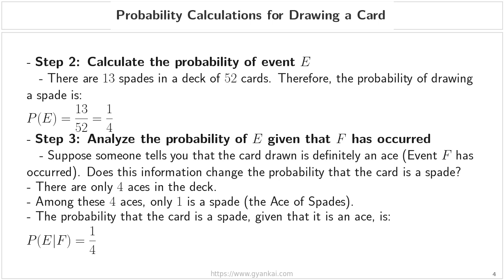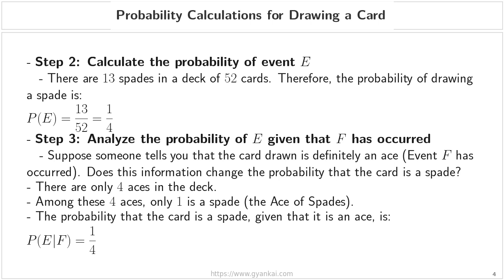Imagine you are holding the card and I tell you, I can confirm this card is definitely an ace. Now, ask yourself, does this new information change the likelihood that the card is a spade? To find out, let's look only at our new sample space. We are now only concerned with the 4 aces in the deck. Out of those 4 aces, how many are spades? Only one, the ace of spades. Therefore, the probability of E given F, which we write as P(E|F), is 1 over 4.